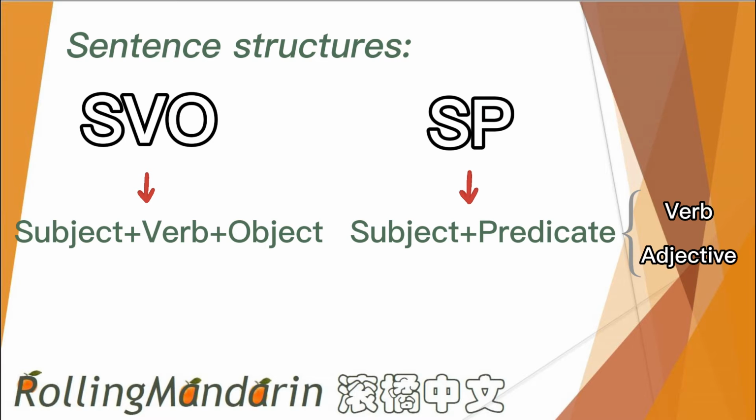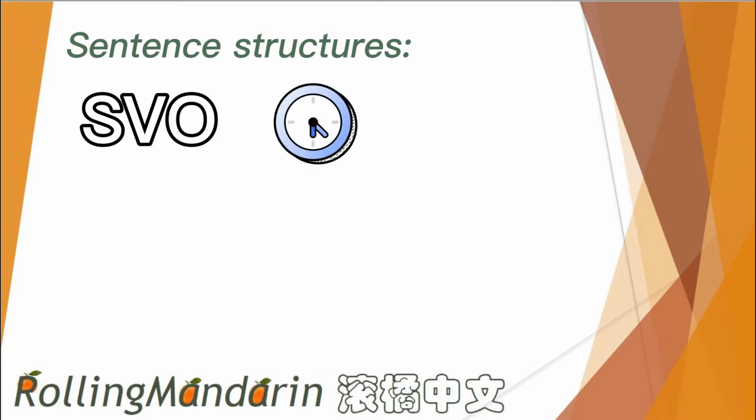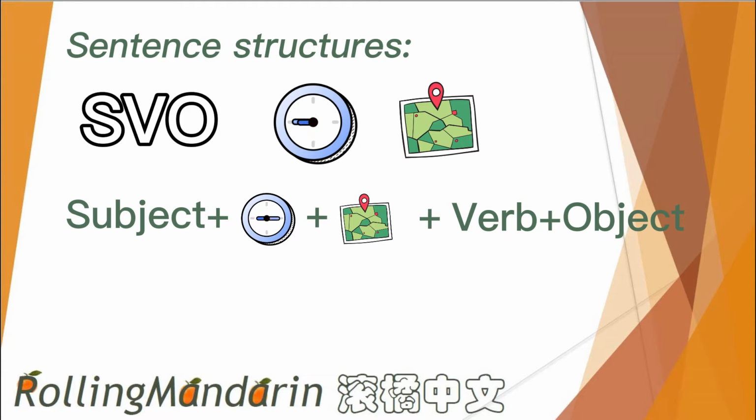The SP structure is a structure with only a subject and an adjective or a verb, but there is no object. For sentence structure with SVO, we can also add time and place into it, normally after the subject and in front of the verb. I mean, subject plus time plus place plus verb plus object.